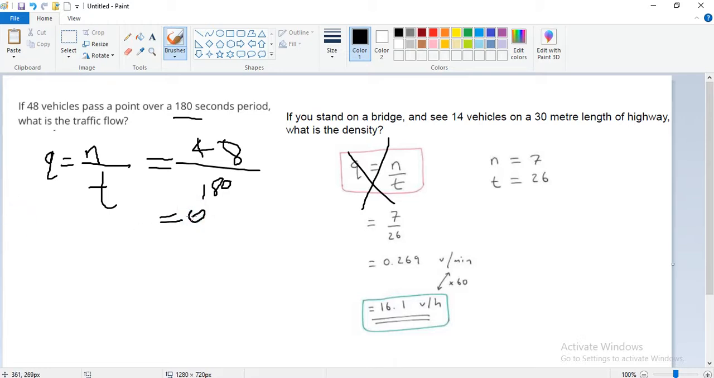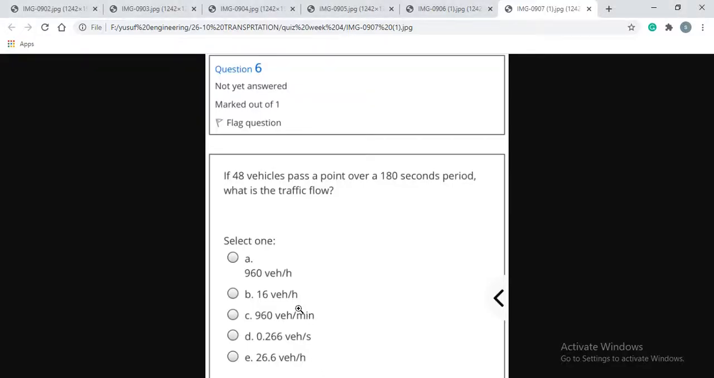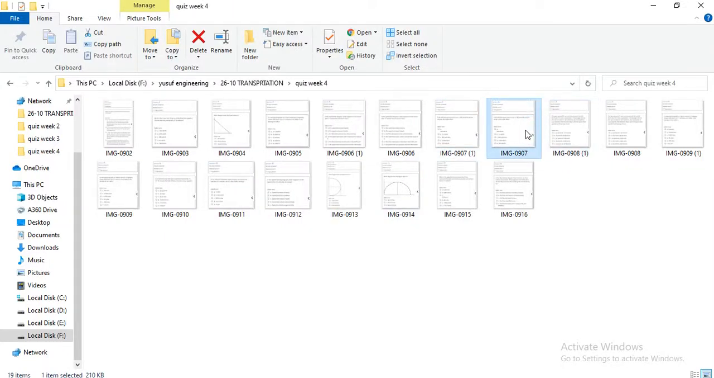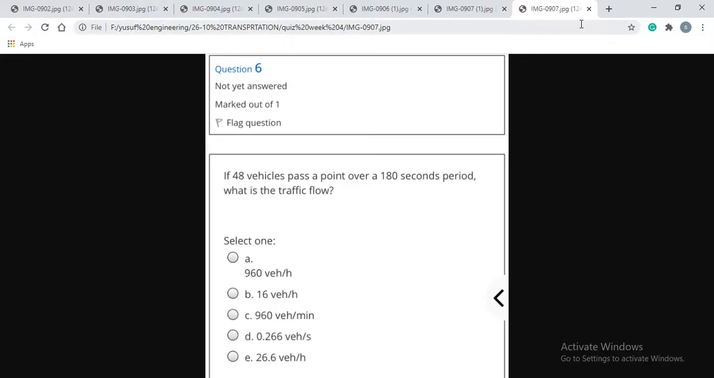is 0.266. It is vehicles per second, because time is in seconds. So the answer is 0.266 vehicles per second. Option D is correct. Okay, so we have solved this, and the next question is here.